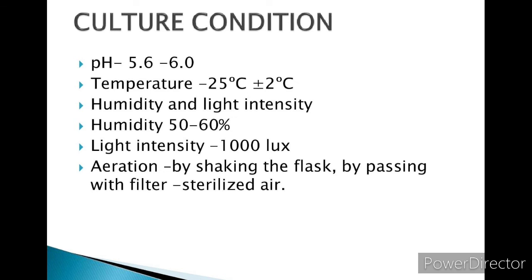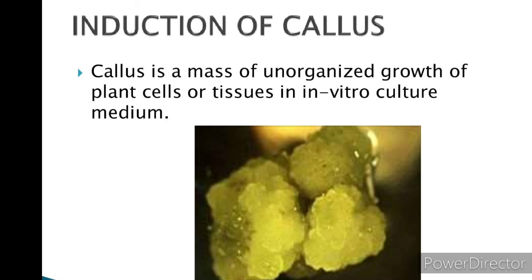Induction of callus. How is callus formed? For this, first select 1 to 2 centimeter of explant from leaf, stem, tuber or root. From any one of these parts, we have to select 1 to 2 centimeter of the plant part and then transfer that into an MS nutrient medium. MS is Murashige and Skoog nutrient medium. This medium is supplemented with auxin. Auxin is a growth promoter.